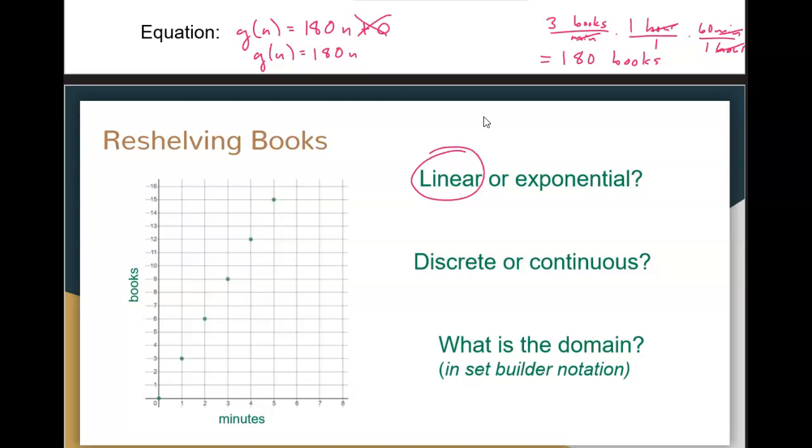Is it discrete or continuous? Oh, well, this is kind of an interesting question. What do you think? Is this discrete or continuous? Can you have half a minute? Can you have half a book? Can you shelve half a book? So half a minute actually makes sense. This is a continuous variable. But half a book, you can't shelve half a book.